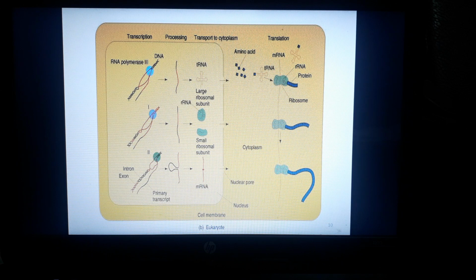Whereas this picture shows the eukaryotic process of transcription and translation. You can see the nucleus, and inside the nucleus transcription occurs, and once the transcript is formed, it is transferred from the nucleus into the cytoplasm for translation, and then protein synthesis takes place. So this is also a difference of genetic organization between prokaryotes and eukaryotes.